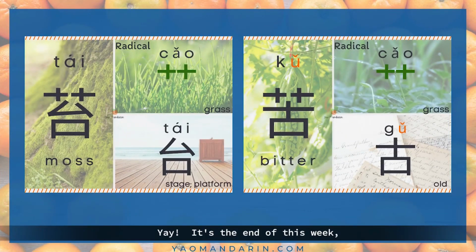Yay! It's the end of this week, and we learned many characters and phrases. Let's check them again. They are 苔, 苦.